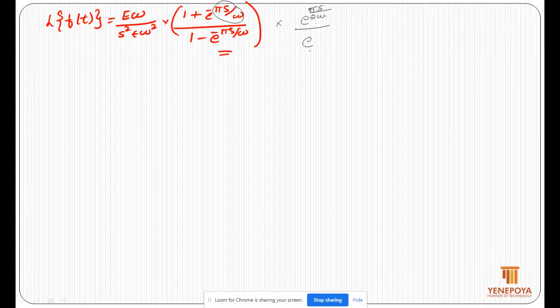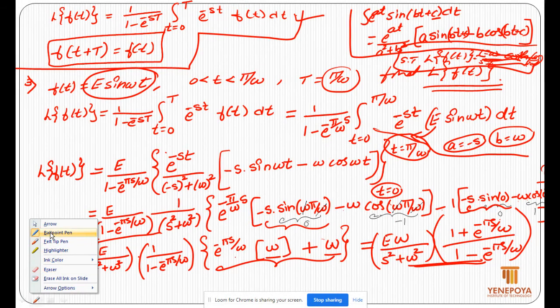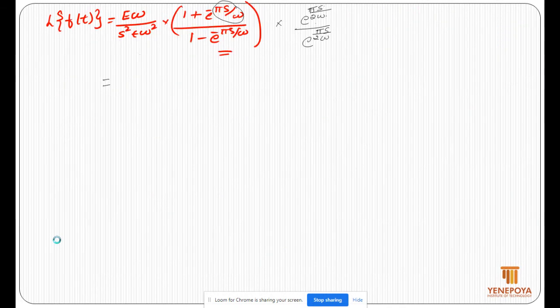Half times pi s by omega, e power half times pi s by omega, multiply, you will get e omega by s square plus omega square, okay, and multiplied by e power pi s by 2 omega into 1, so e power pi s by 2 omega plus e power pi s by omega with negative sign, minus 1 times pi s by omega plus half times pi s by omega.